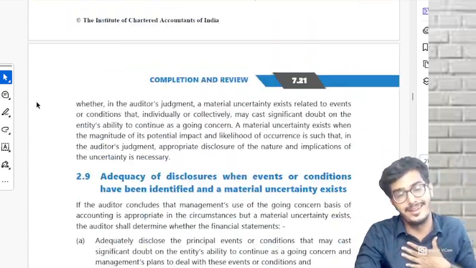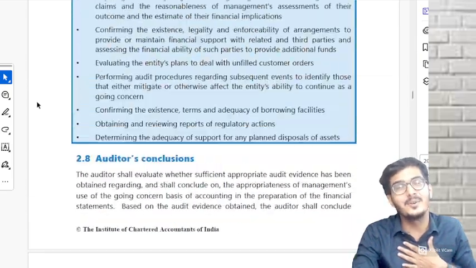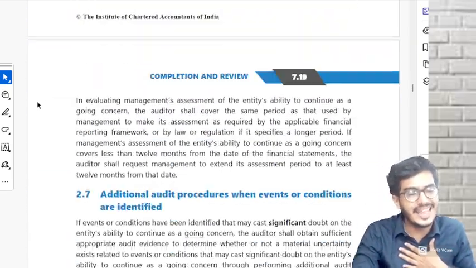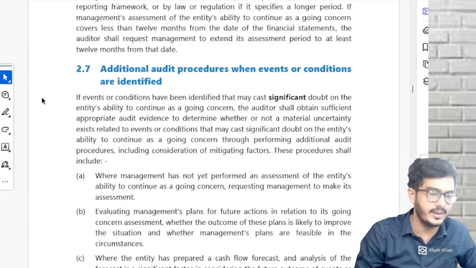How much more is pending? I'll die. Thanks. 2.7. What is 2.7?